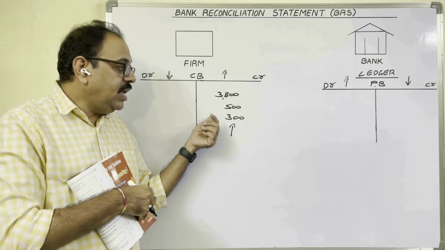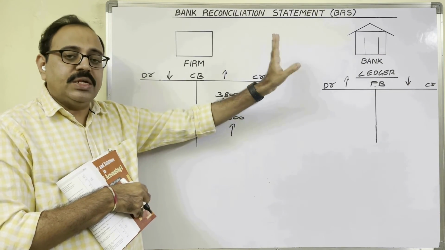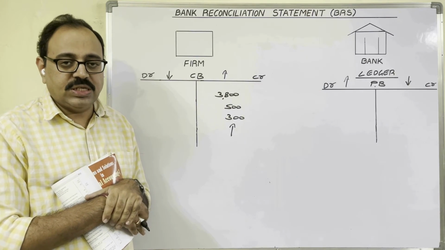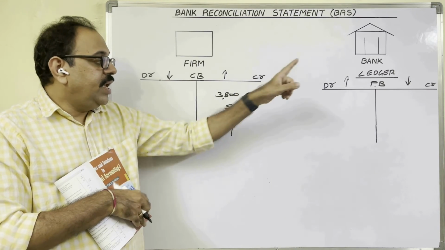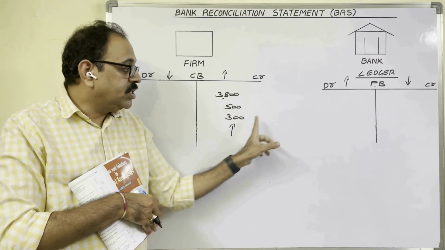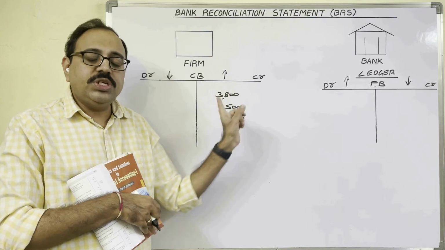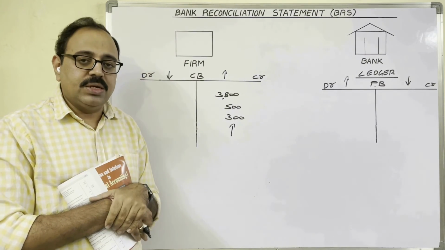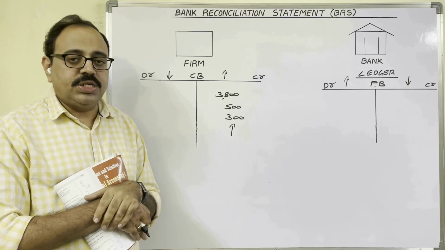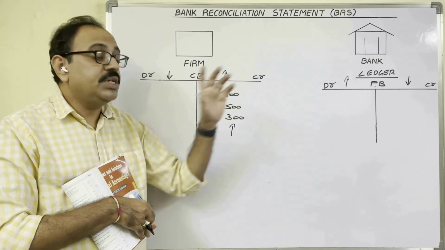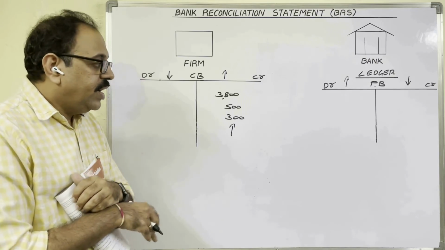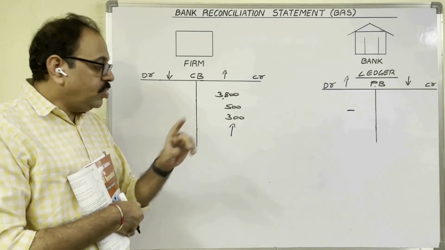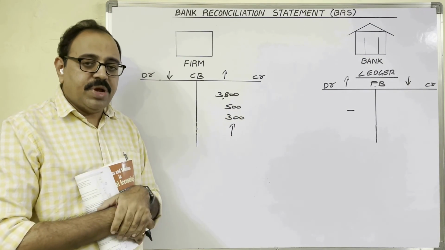Suppose these three members went to bank, they presented the checks and they took the money by 31st March 2016. In that case, in the passbook, these three amounts will be debited. But the question clearly says that they presented these checks in April month. So by the end of March, these three checks were not presented to bank. Means nothing was debited as per passbook. So this is one reason for disagreement.